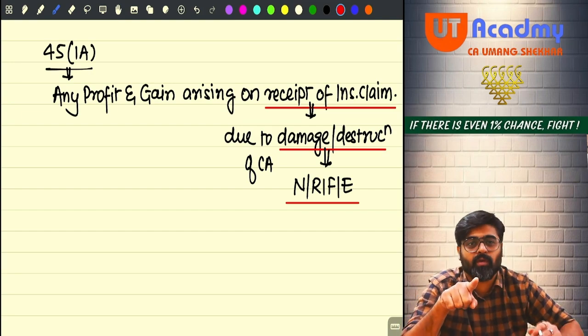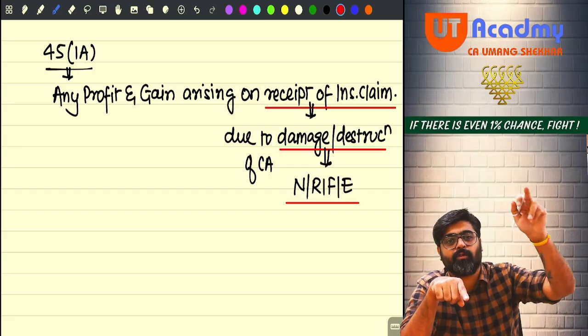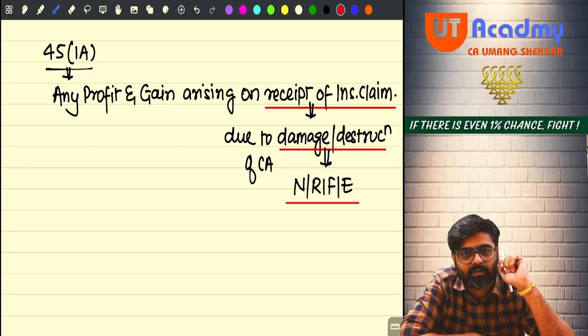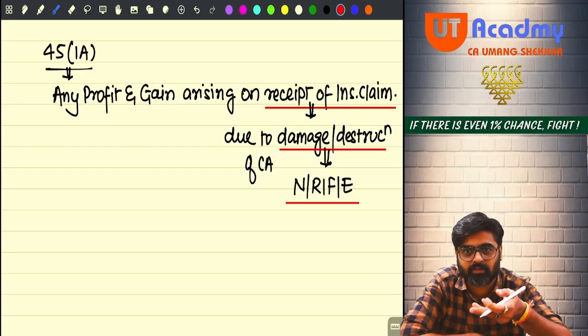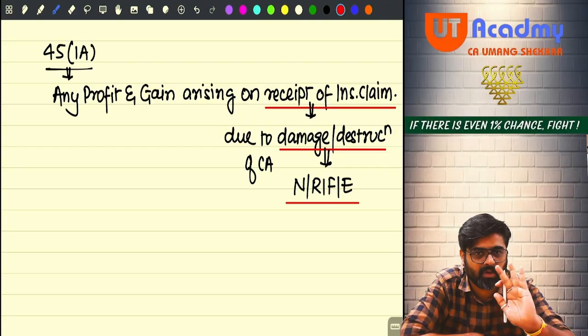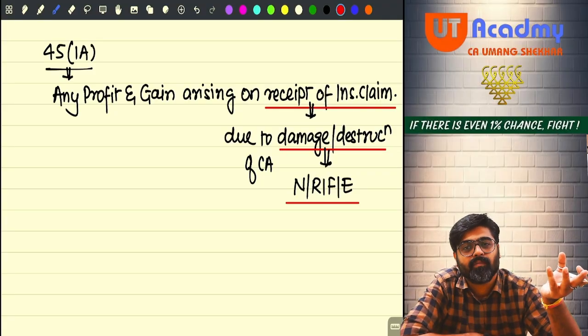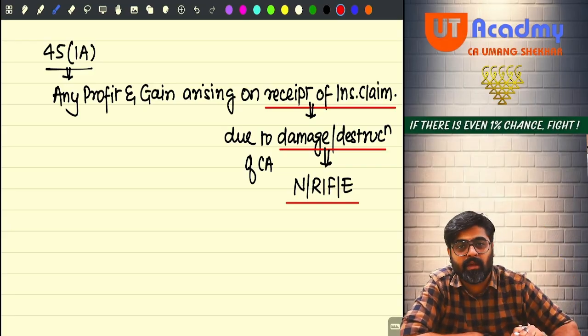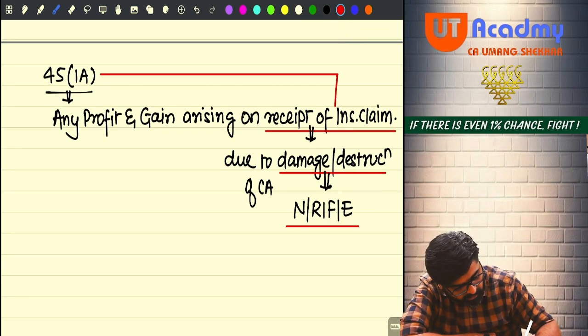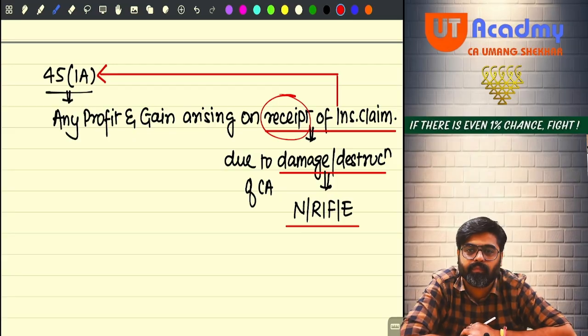If the same profit you would have earned by selling the asset for 20 lakhs, would you have paid tax on that gain under the head capital gains? Then why not now pay tax on this gain? And the gain is happening not because of damage or destruction. No. Damage and destruction can never result in gain. The gain is happening because of receipt of that insurance claim. Meaning that the charge under 45(1)(a) will be created only if the insurance claim is received. Only then 45(1)(a) will come into picture.